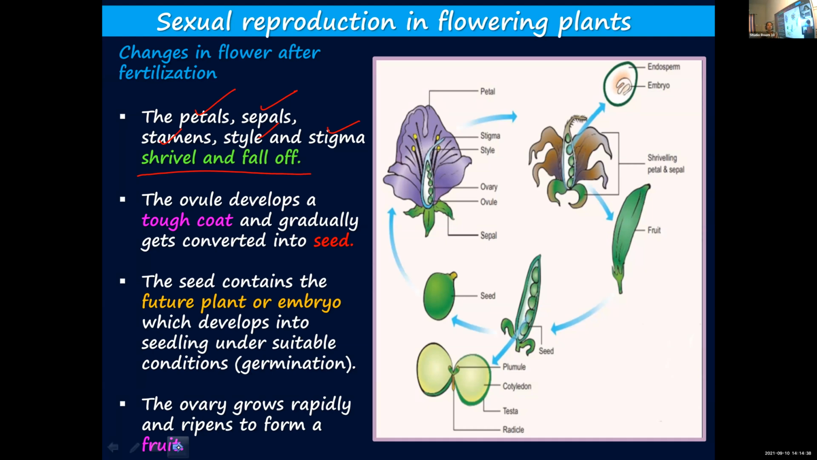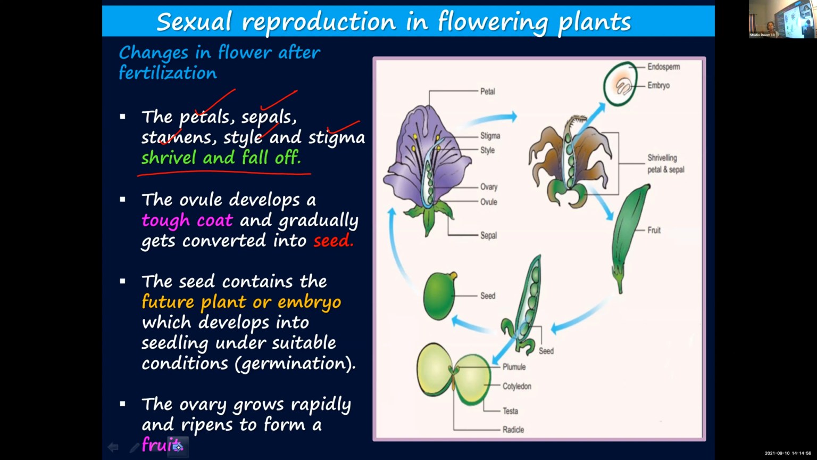Ovary becomes fruit, ovule becomes seed. Sometimes you interchange them and write ovule becomes fruit and ovary becomes seed. But don't get confused. The ovary is outside, the ovule is inside. So the seed will be inside, no? So the ovary becomes fruit and the ovule becomes seed.